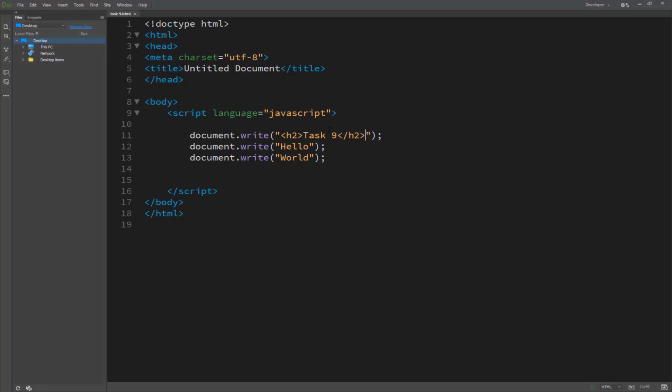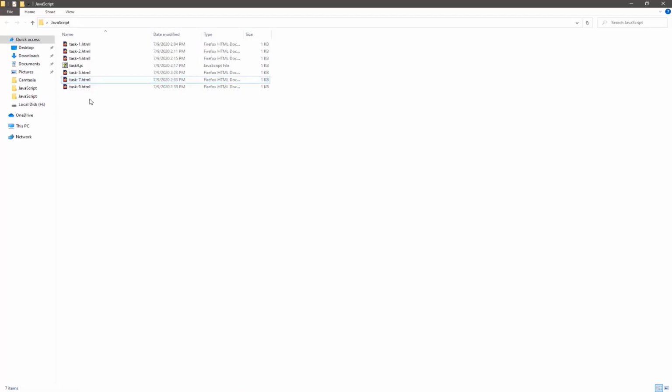So H2, we are closing, so we pass the task 9 in the H2. H2 is a heading 2 of the HTML tag, and in this series of tags from H1 to H6, so this is called the heading tag. So now we save this and just take a result in the task 9 basically, and you see the task 9 in the